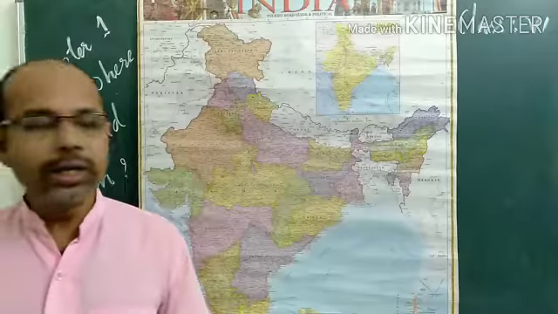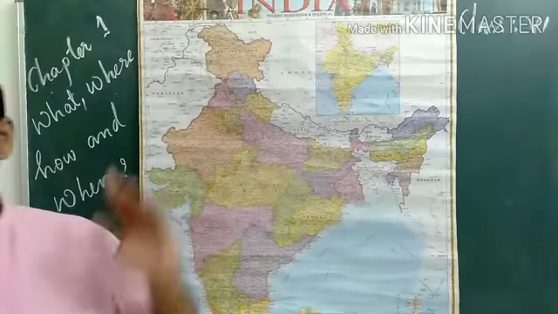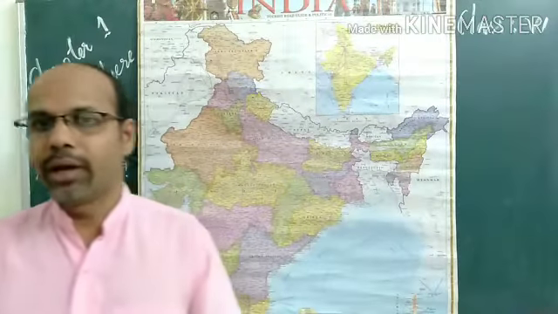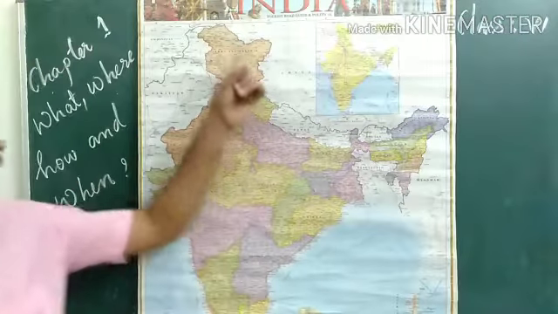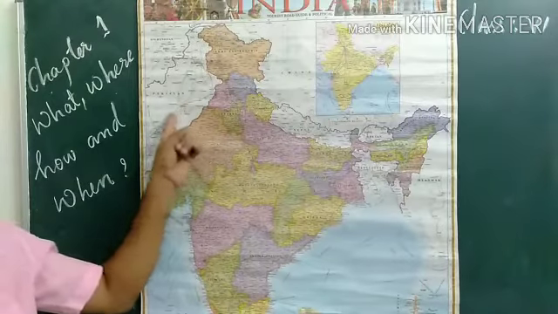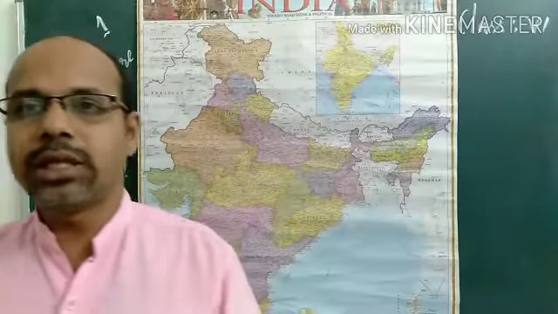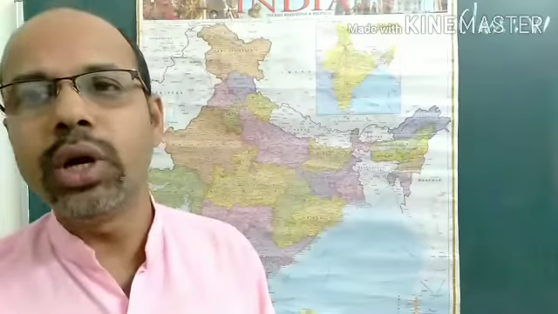In the north of India we can find the rivers Ganga and Yamuna flowing. On the northwest we know the Indus river flowing. The Indus river in Sanskrit is also known as the Sindhu river.